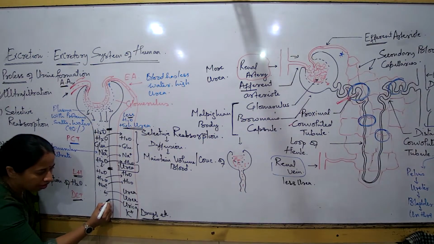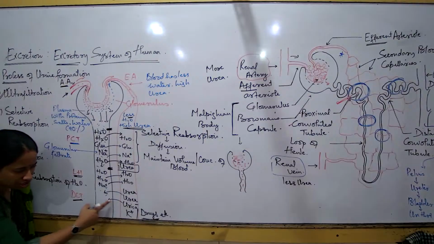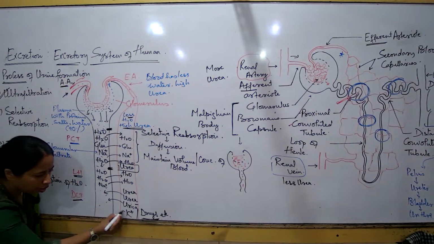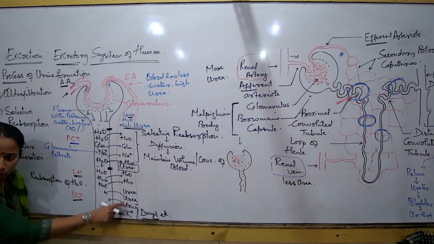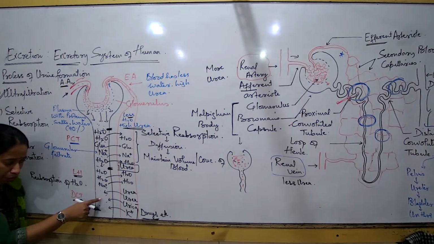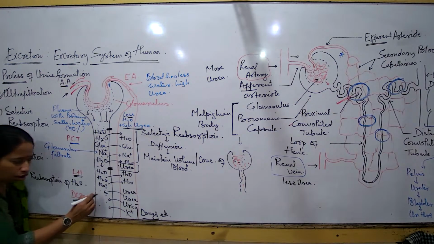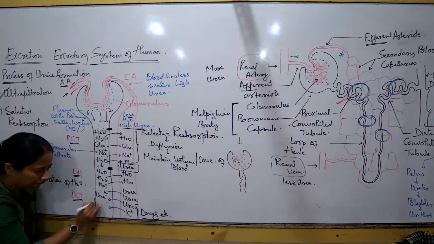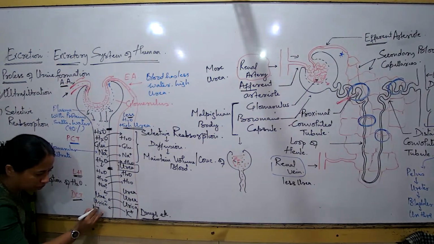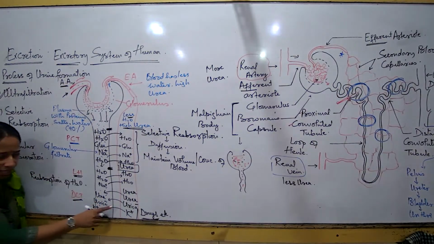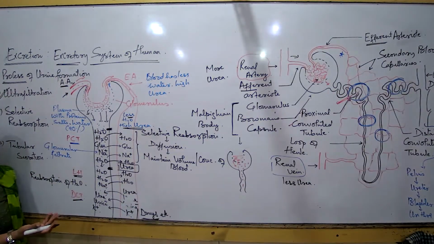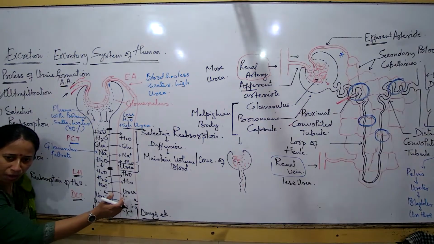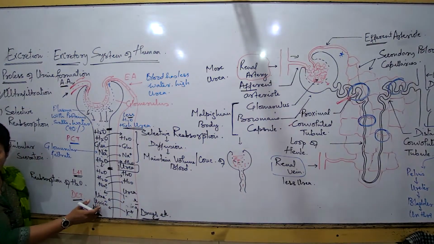So now urea is in the DCT, uric acid is more coming towards the DCT, all the potassium ions and the drugs are coming more into the DCT. Is the concentration of urea, uric acid becoming lesser now in the blood and more here? Yes. So all the concentrations of urea and uric acid and the potassium ions and the drugs are all becoming more here and less now here. What has happened? Diffusion, movement of all these chemical components from a region of high to a region of low.